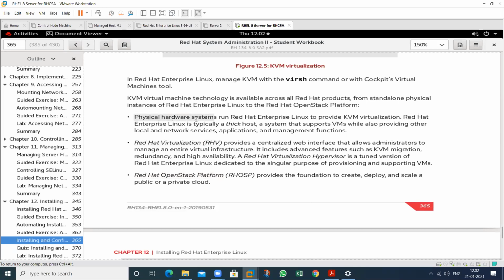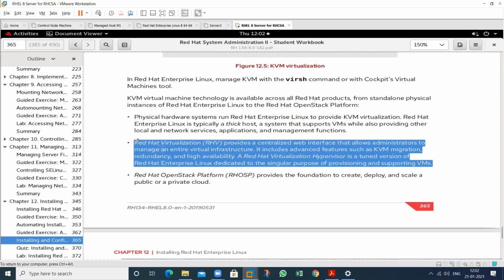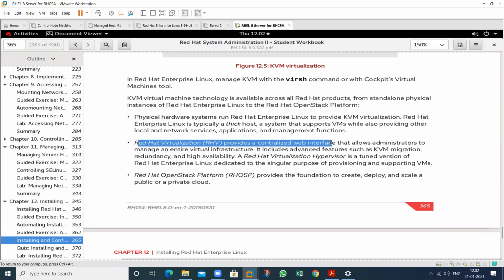So physical hardware systems run. First install this particular RHEL media. In this, install this particular package. After that, we are able to create the virtual machine. This is the first functionality. And we can also use this particular operating system directly on a physical machine. So this is called hardware virtualization. See this one, Red Hat Virtualization provides a centralized web interface that allows administrators to manage the entire virtual machine infrastructure.